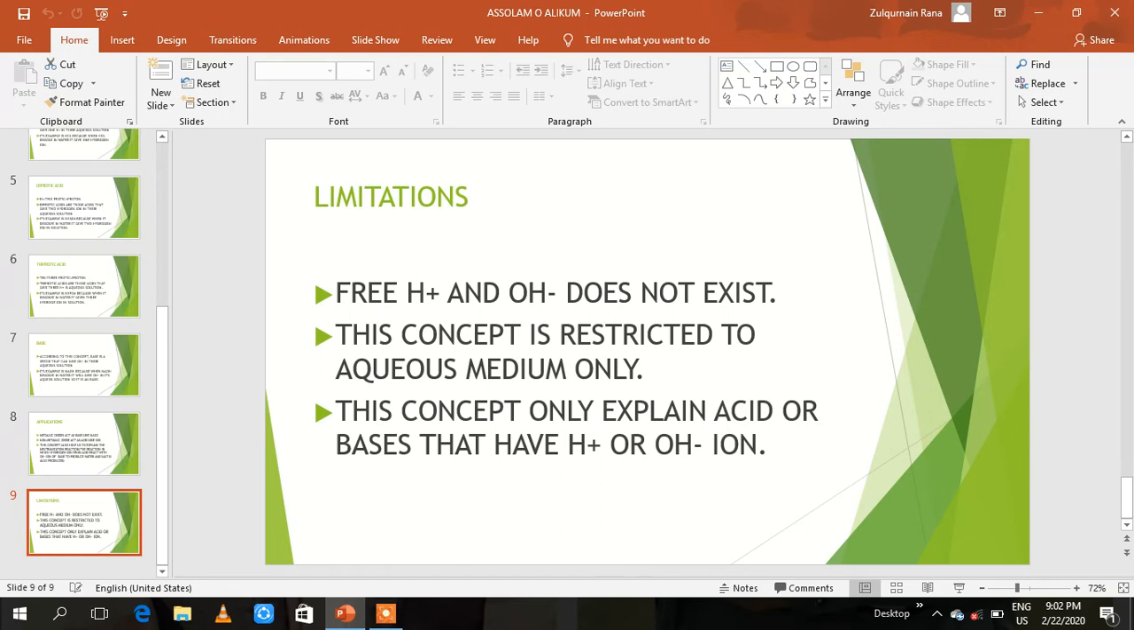This is basically a limitation of Arrhenius concept. For example, we are working in a lab and we do not have water. How can we prove that it is an acid and it is a base? So this is the basic limitation of Arrhenius concept. It has restricted us to the aqueous medium only.